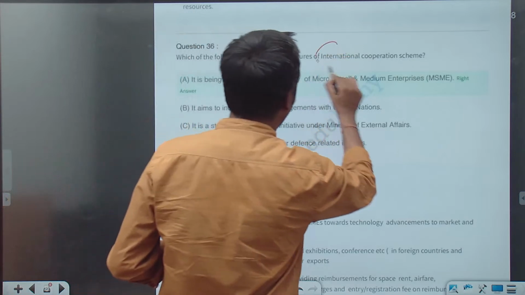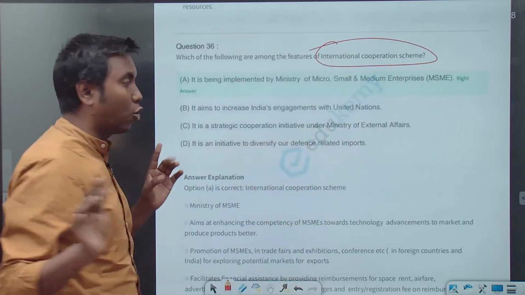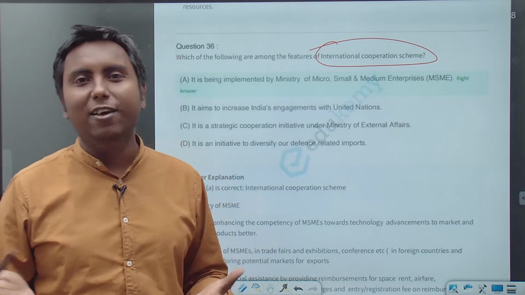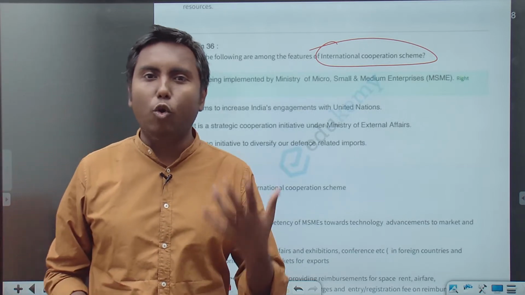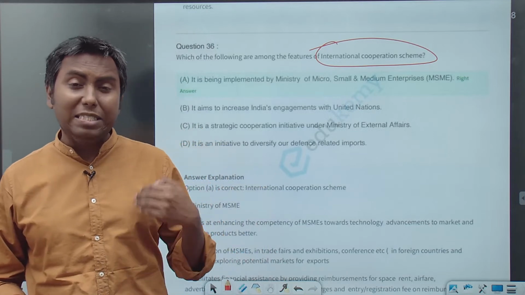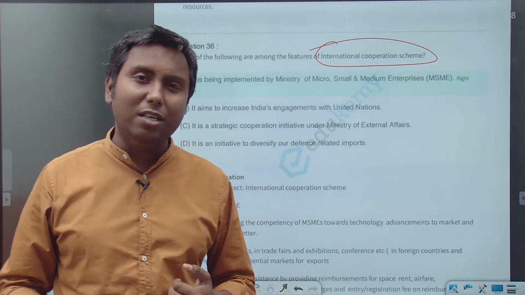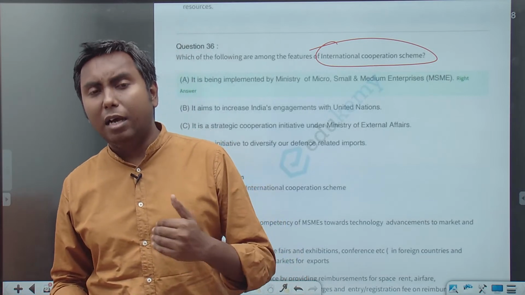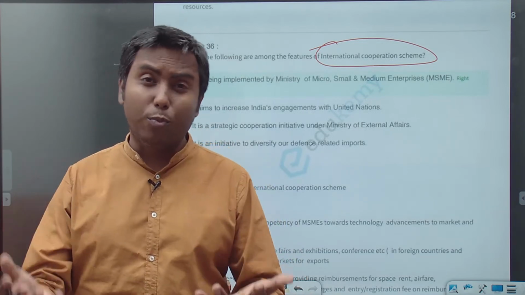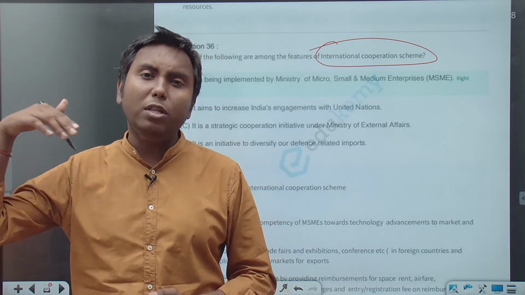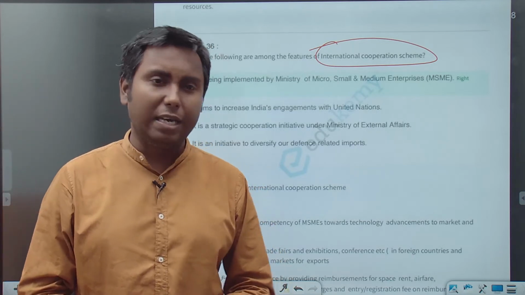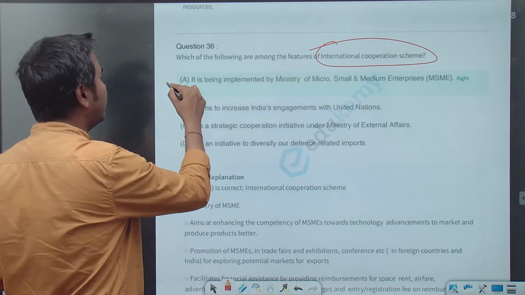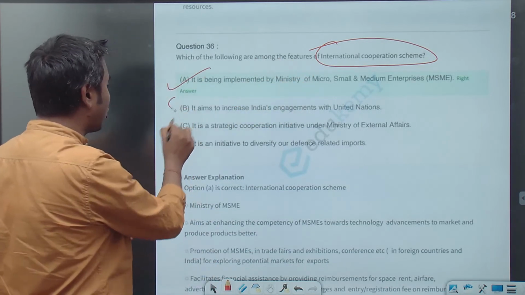So the international cooperation scheme is a scheme of the Ministry of MSME, and it is to promote the MSME sector by incentivizing their participation in conferences and things like that, to promote their products in both international and domestic markets. So this is the correct answer. The rest are all cooked up things.